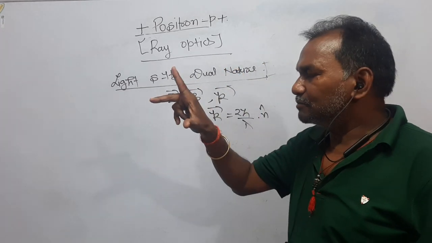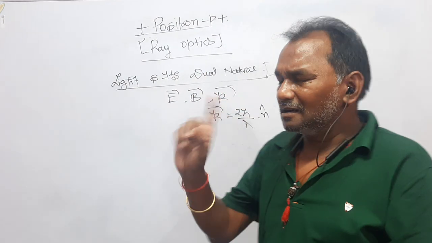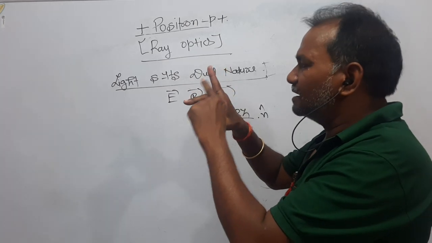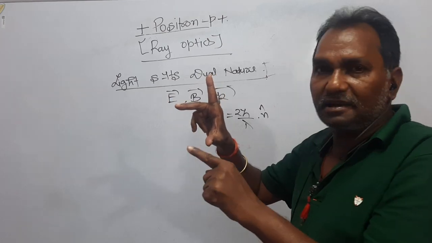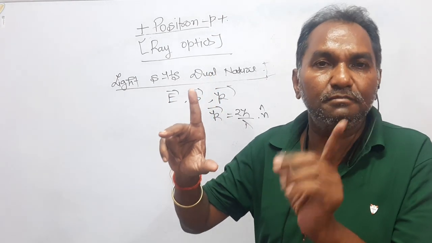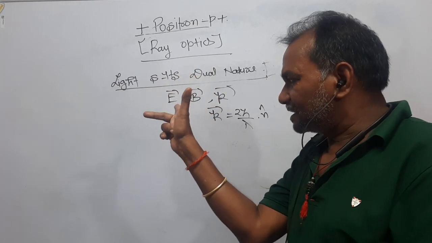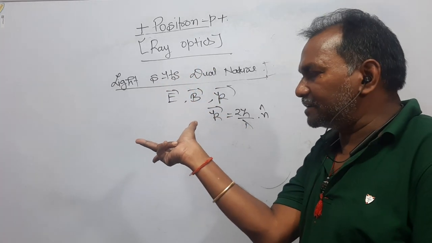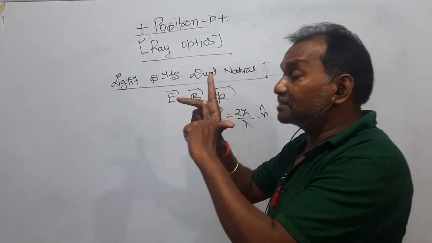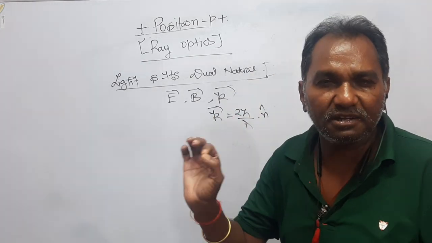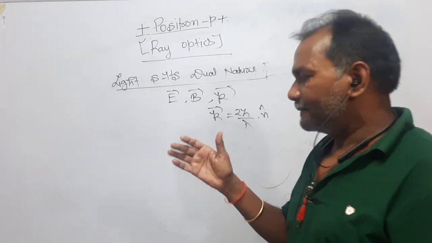Dear students, if light moves, then these three vectors actually rotate, right? These three vectors, vector K, vector E, vector B. Vector E and vector B rotate around the vector K in such a way that the three vectors remain mutually perpendicular to each other. Let light be moving this way, then the three vectors will rotate. These two vectors will rotate about vector K, because vector K is a propagation constant that represents the direction in which light is moving.